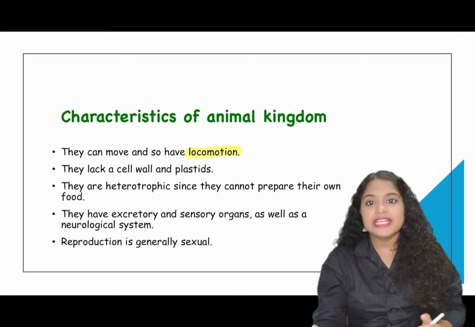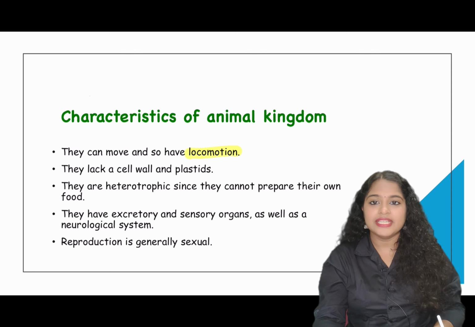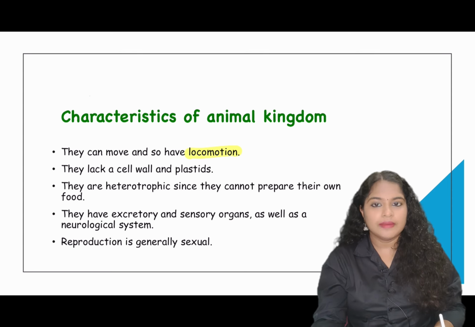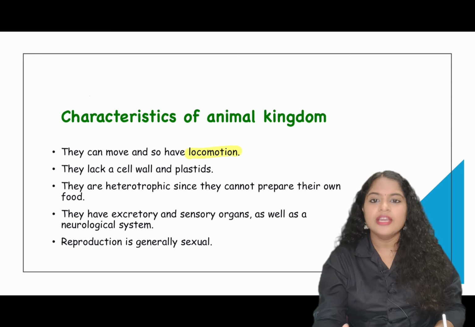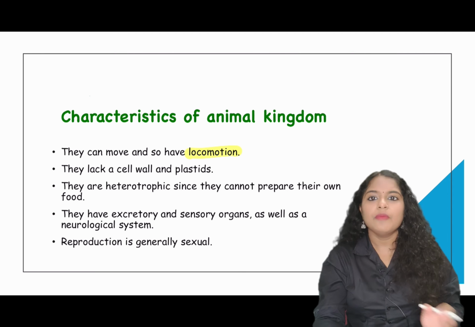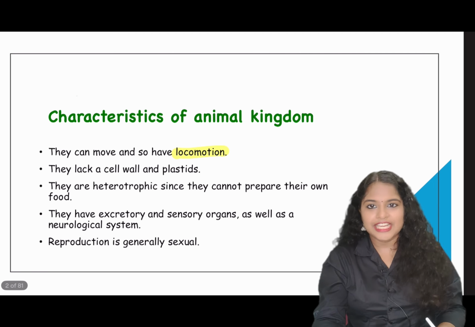They have excretory, sensory and neurological systems present, and the majority of organisms reproduce by sexual reproduction, and that doesn't mean they do not reproduce by asexual reproduction. Organisms are there which reproduce by asexual methods also, but mostly organisms reproduce sexually.